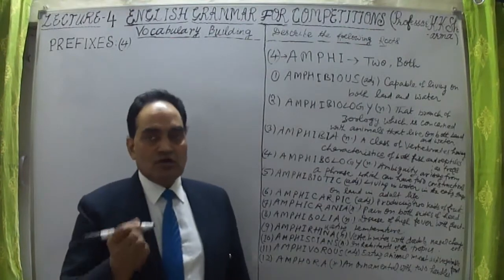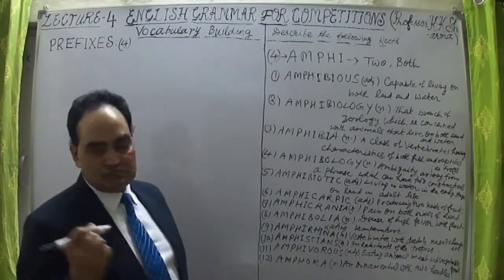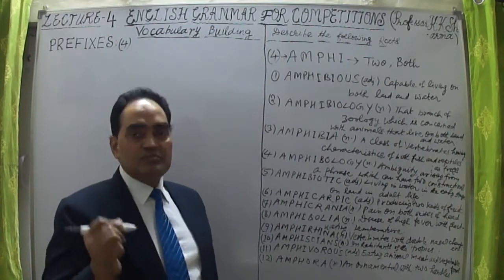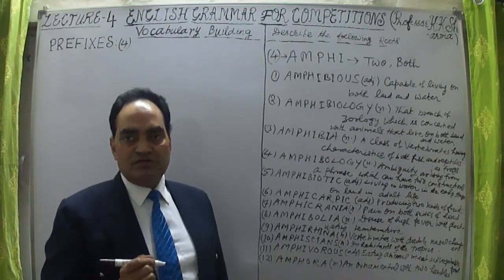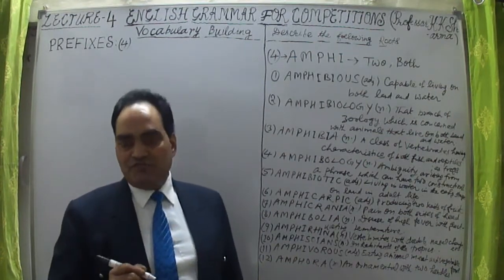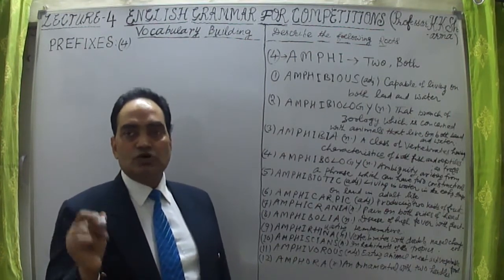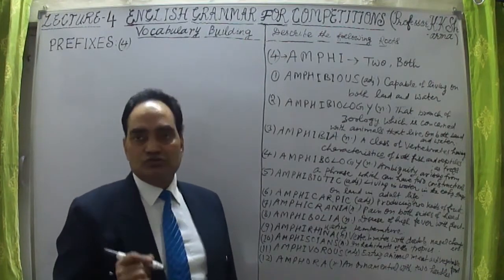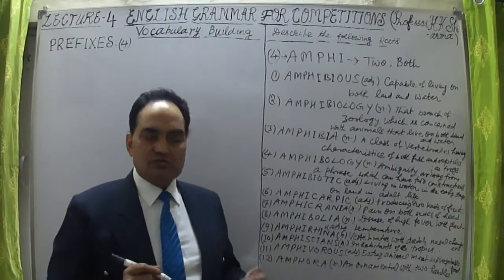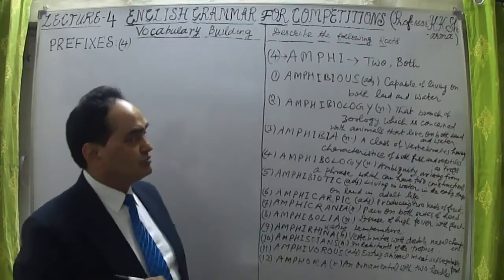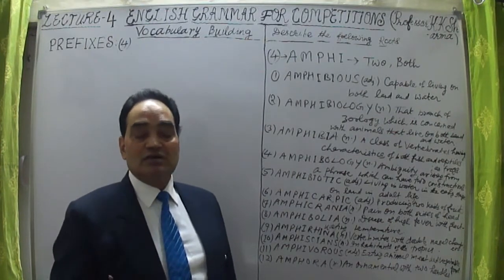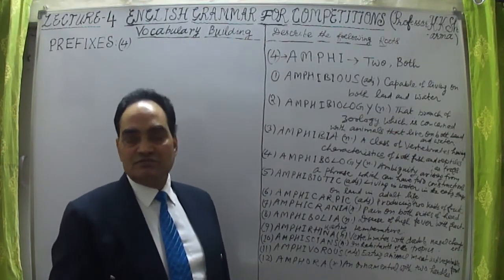Yes, friends. Now I'm taking the fourth prefix, or lecture number 4, in which I'm taking another prefix, which is amphi, A-M-P-H-I. Amphi means both or two. Both means two in this case, either this or that. So there are two things, both or two. Now from which language has it been taken?